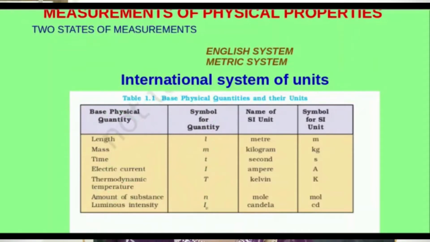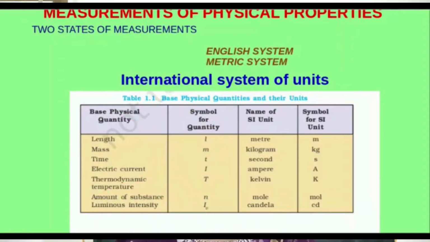The next quantity is mass. The symbol for the quantity is small letter m. The SI unit is kilogram and the symbol is kg, both in small letters. The next basic physical quantity is time. Symbol of the quantity is t. The SI unit is second, denoted by small letter s.